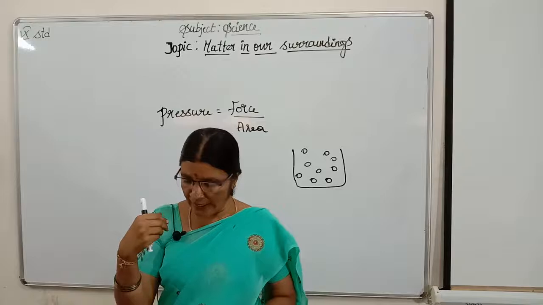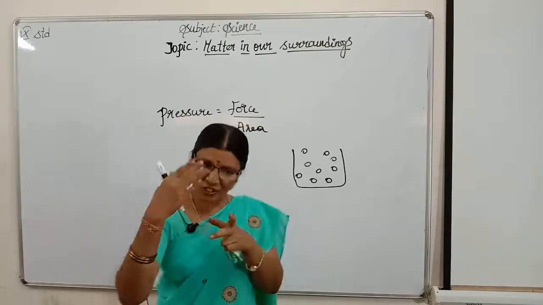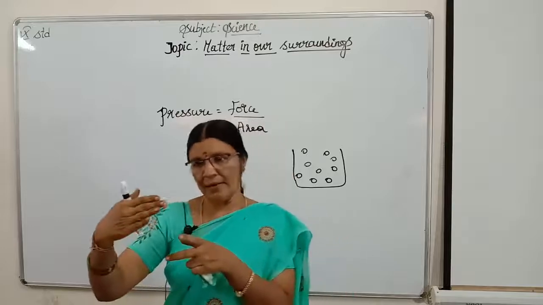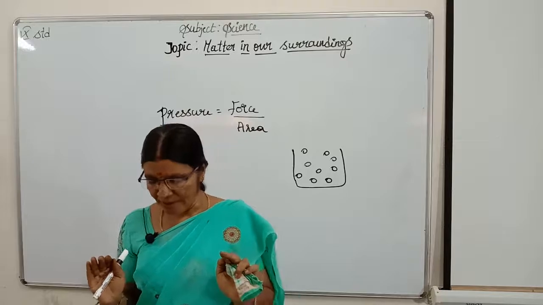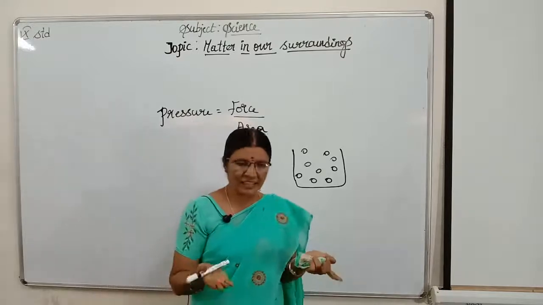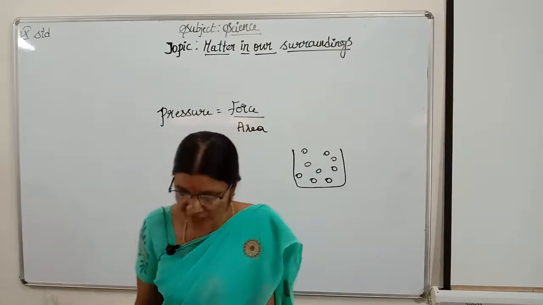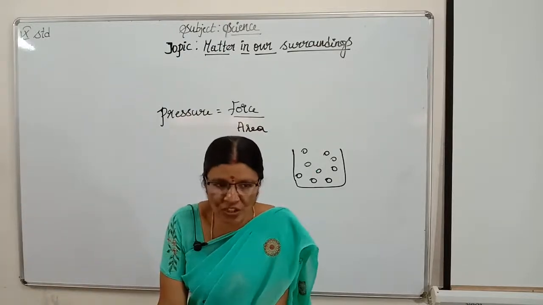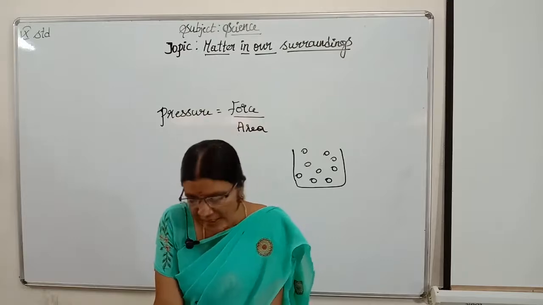As I blow the air, the particles are exerting pressure, and by pressure that air is filling in that balloon, and full space is occupied. When it exceeds, when they start exerting pressure on the walls, then the balloon will burst, children. Now, do you understand, children? What is pressure? How it is increasing and how it is decreasing.